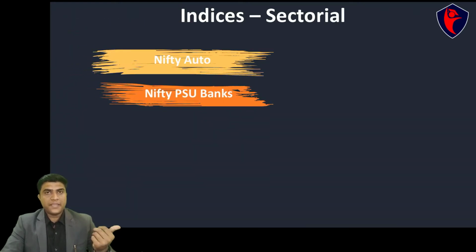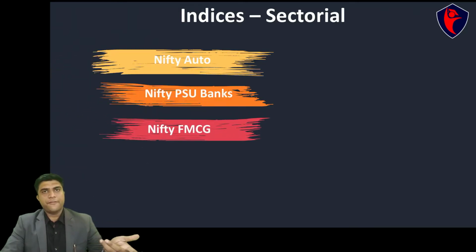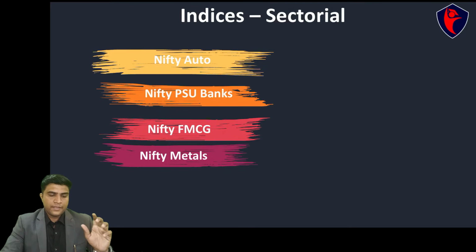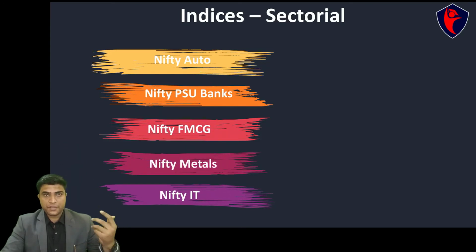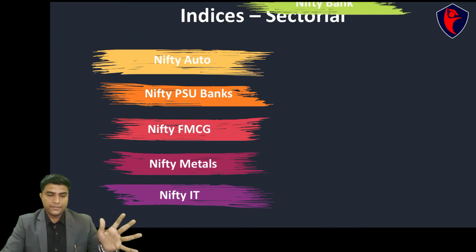Then we have Nifty PSU Bank. As the name suggests, PSU banks like Oriental Bank of Commerce, Canara Bank, Punjab National Bank, SBI, Bank of Baroda, all these will be part of this index. Nifty FMCG would consist of Marico, Nestle, Britannia, HUL, all these kinds of companies. Nifty Metals will have metal companies. Nifty IT has information technology companies, Infosys, TCS, all those things.